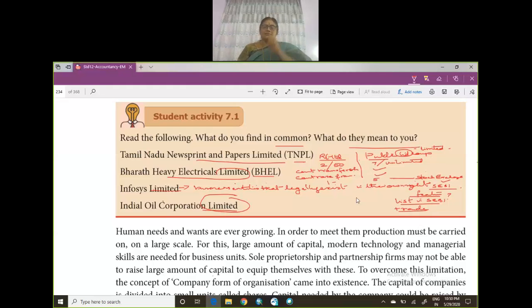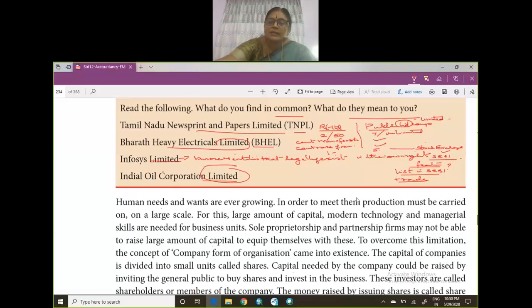So now let us get into the lesson. Here we'll be learning the accounting treatment of companies. In our earlier classes last year, we have seen the sole trader form of organization, and we have seen the partnership form of organization, and we have discussed sole proprietorship and partnership firm in detail. Who's a sole trader? A sole trader is a person, a one-man army, and he's the sole owner. Whatever business he is starting, the business and the owner are both one and the same.